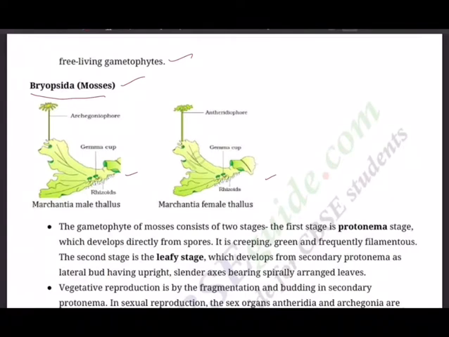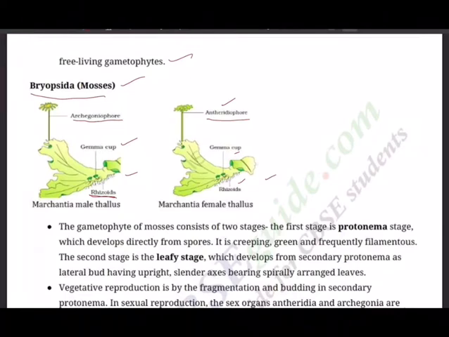The example we are going to study is Marchantia, and in that we study the male thallus and the female thallus. In the male thallus you can see rhizoids at the base, root-like structures, and then gemma cups, the asexual vegetative parts that reproduce and produce the adult one, and archegoniophore, the female reproductive organ. Similarly, in the female one, rhizoids, gemma cups, and antheridiophore. Then thalloid protonema and leafy gametophore, with multicellular rhizoids with oblique septa.